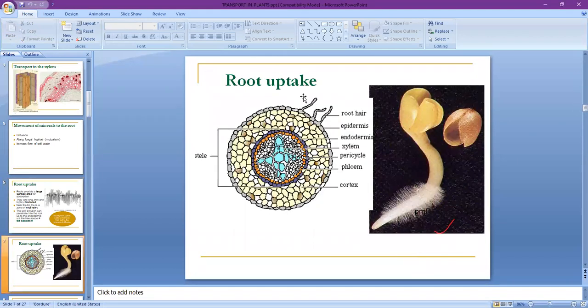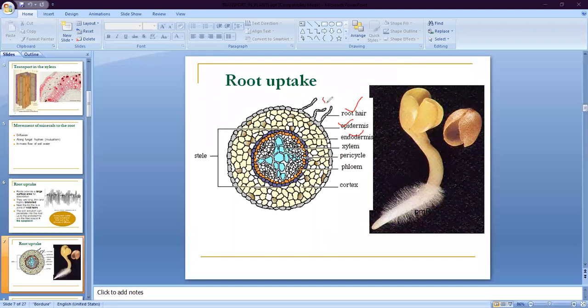root uptake mechanism. So it is a transverse section of root in which two structures are clearly visualized. Number one, which is root hair, a single cell structure, outer epidermis, inner endodermis, then xylem, pericycle, phloem, and then cortex. So in all structures, the important parts are root hair and then epidermis and endodermis.